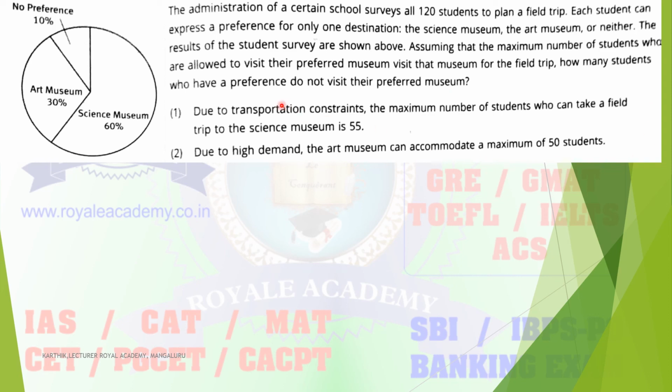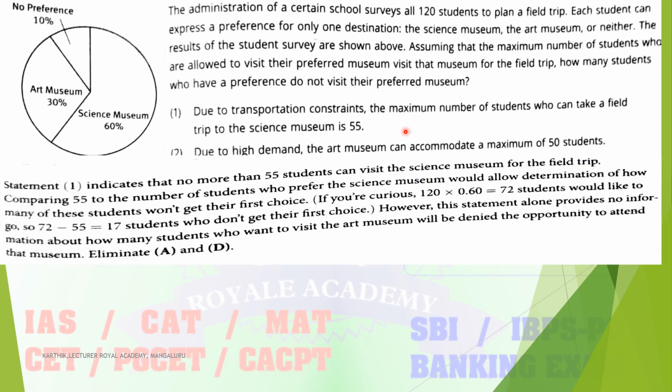So what does the first statement tell? Due to the transportation constraint, the maximum number of students who can take a field trip to the science museum is 55. So 55 is given. So the science museum capacity is 55. And here the total number of students is given as 120 students.